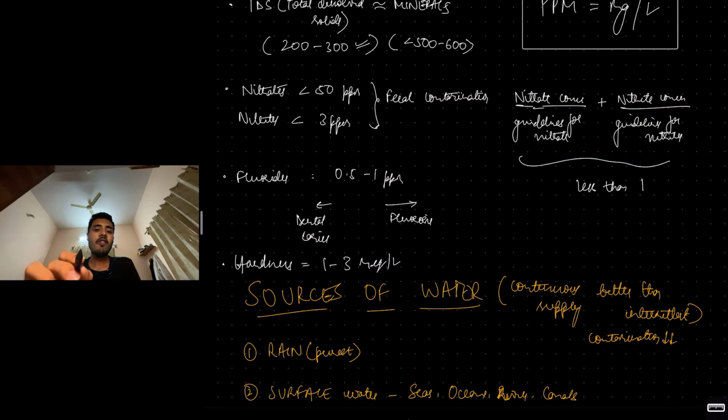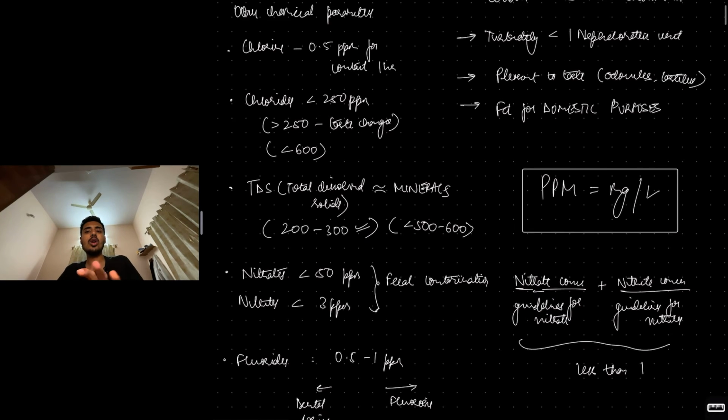Fluorides should be between 0.5 to 1 ppm. If you have too much fluoride, it can cause fluorosis of the teeth. If you have too little, it can cause dental caries. So fluorides have to be in a proper range. And the hardness of water should be 1 to 3 milliequivalents per liter. Okay, these are all how water should be ideally.